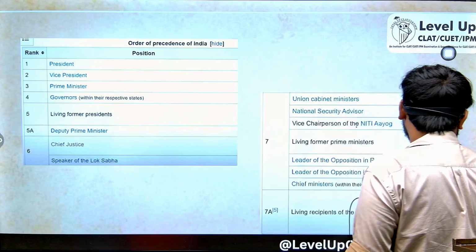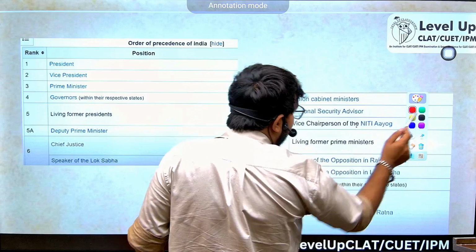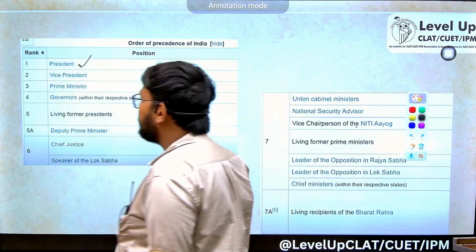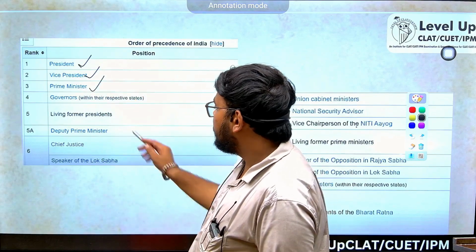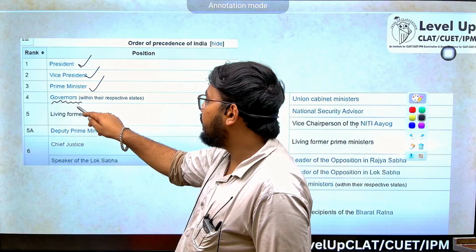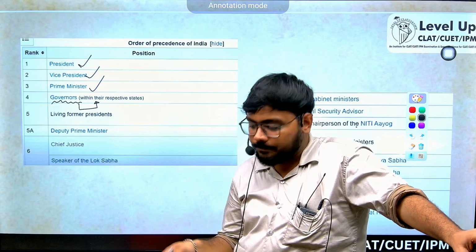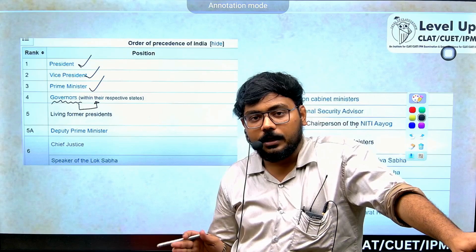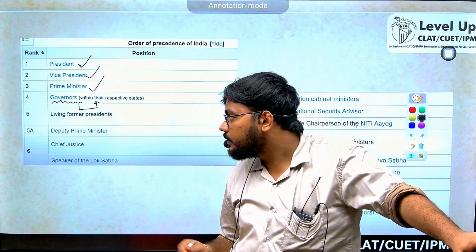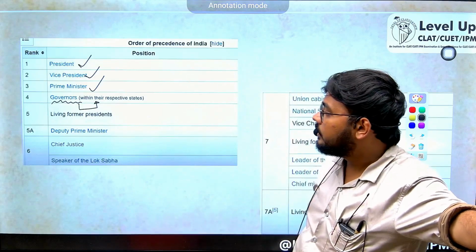In the order of precedence, at the very top comes your President. Who comes at the top? The President. It means if there is one chair, the President gets to sit. Then comes your Vice President, then comes your Prime Minister, then it will be the governor, but the governor will get this respect only in their respective state. So let's say if I'm the governor of Uttar Pradesh, I get that sort of order of preference only in Uttar Pradesh. If I'm traveling to Madhya Pradesh, I won't get those sorts of perks and allowances in the sense of order of preference.